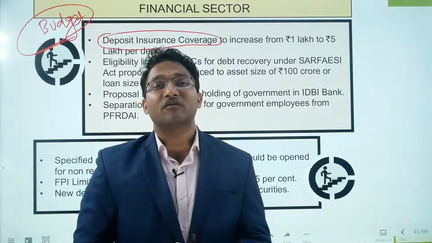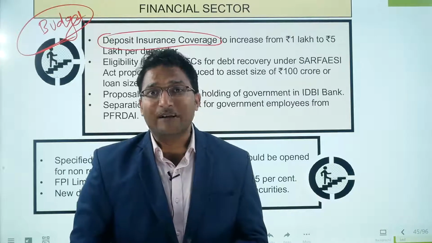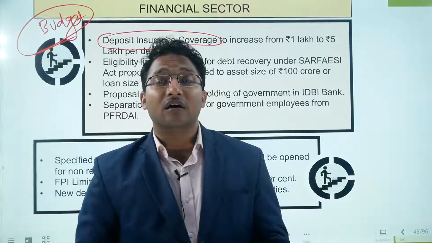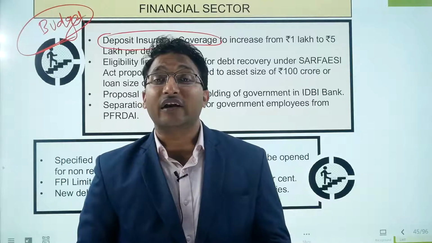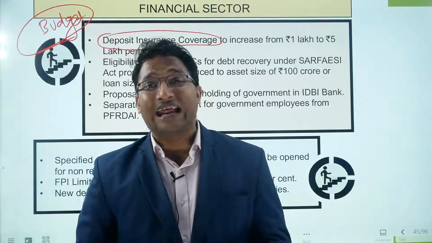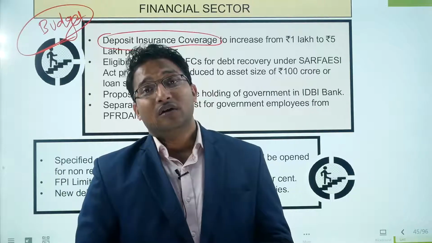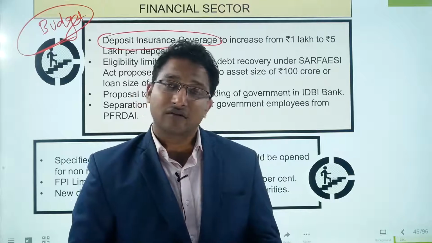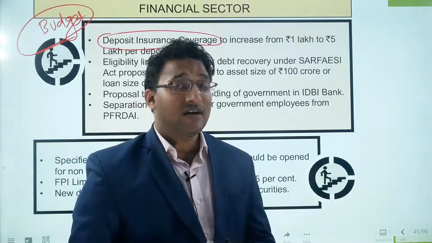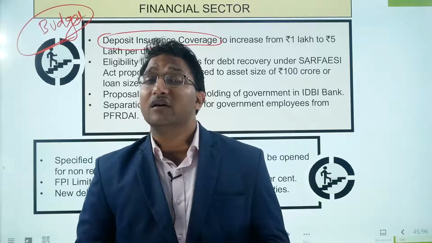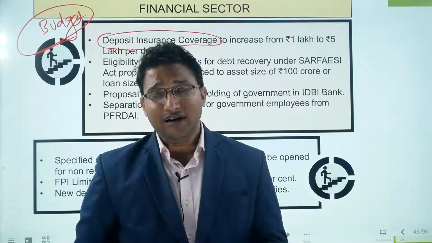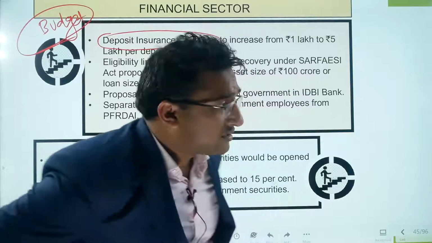In case the bank fails, the depositors do not get their full money back. They get the money only to the extent of insurance. That is, if Mr. A has deposited rupees 10 lakh in the account and the maximum insurance amount is 1 lakh as per the government, he will get only 1 lakh rupees. There is another person, Mr. B, who has deposited 1 crore rupees. If the bank fails, he will also get 1 lakh rupees, right? So the maximum insurance till now has been 1 lakh.